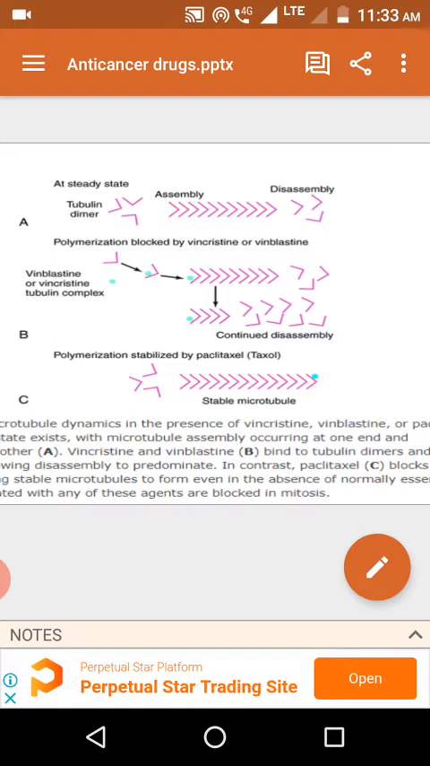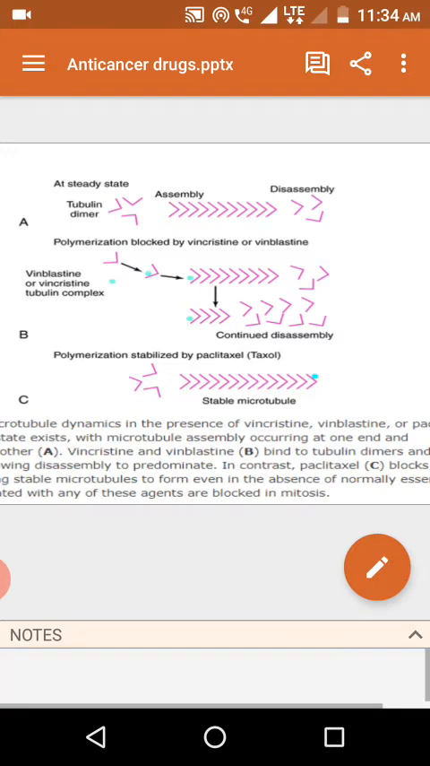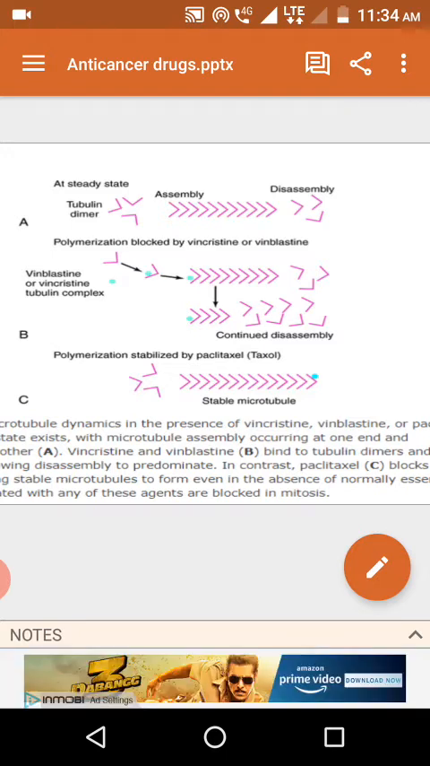Once it is disturbed, it is not involved in the equal segregation of the chromosomes. The chromosomes are not segregated, so cell division is stopped at metaphase. That's why this stops cancer cell division. When it comes to the mechanism of action of the taxanes, they bind with beta tubulin. They promote the polymerization, exactly opposite to that of the vinca alkaloids.